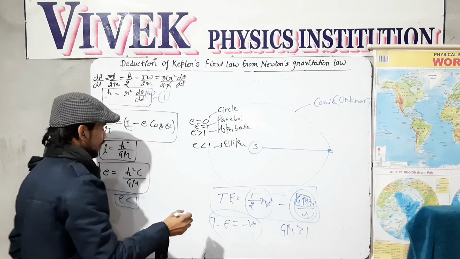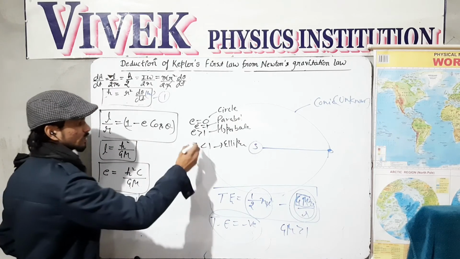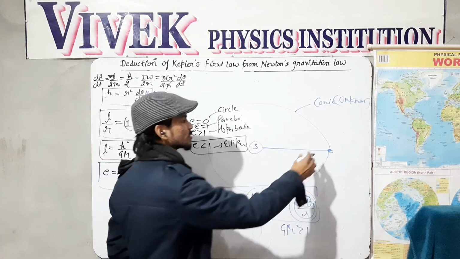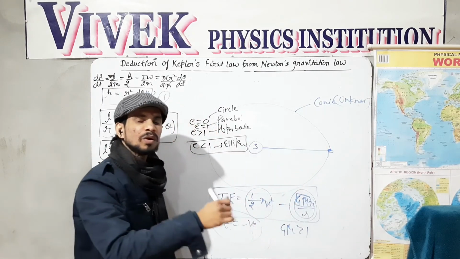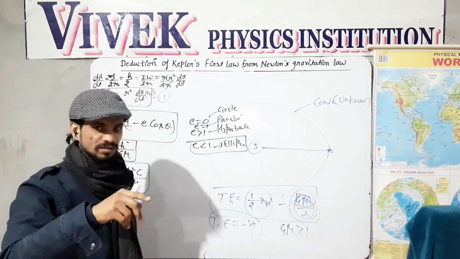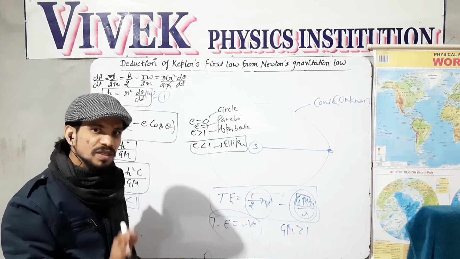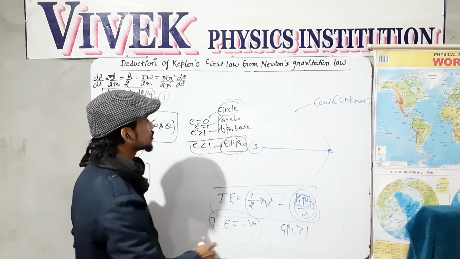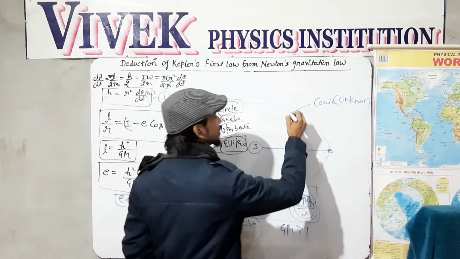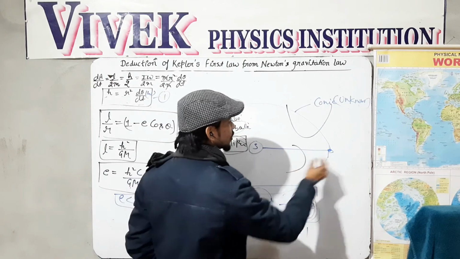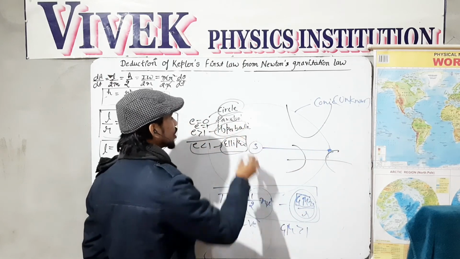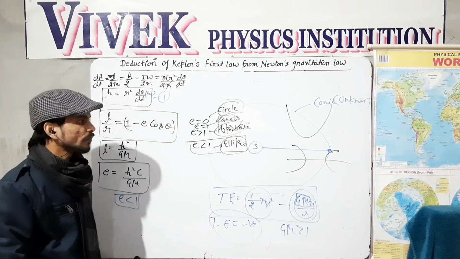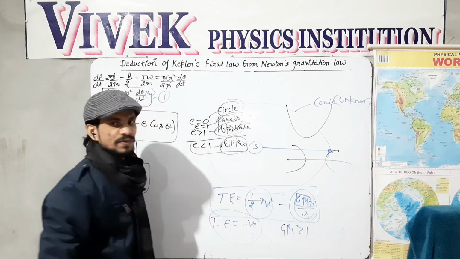Now eccentricity is lesser than 1, so the path of the conic is an ellipse. Also, the path of the planet should be closed, because all the planets are moving around the sun in a closed path. So closed curves are possible, which are ellipse or circle. We don't need to check the parabola or hyperbola, because a parabola is an open curve and a hyperbola is also an open curve. So it cannot be a parabola or hyperbola in the general sense also. This may be a circle or an ellipse.